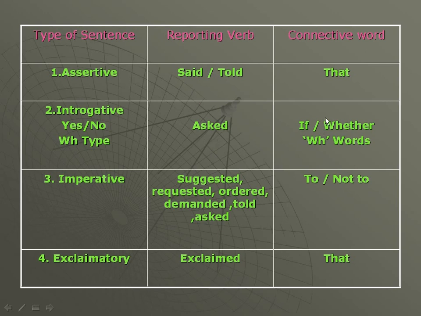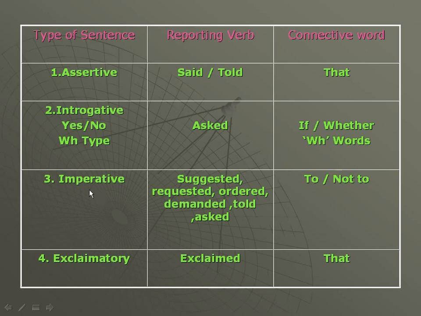If the sentence is a yes-no type question, then we have to take if or whether as the connective word. And when there is a WH type question, we have to take the reporting verb asked and, as the connective word, the WH word which has already occurred in that particular sentence. For example, why, what, when, whom, etc.